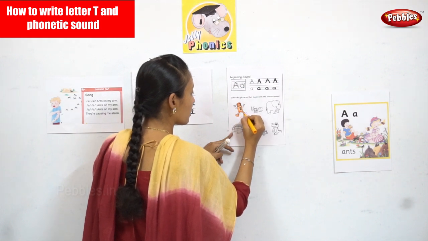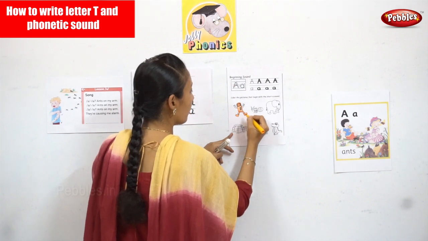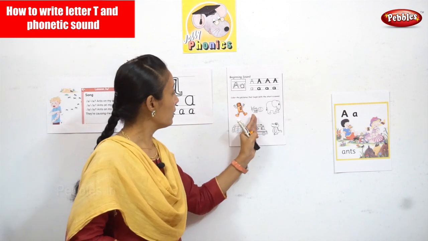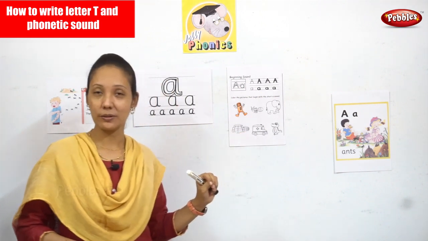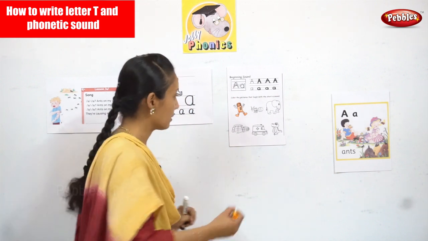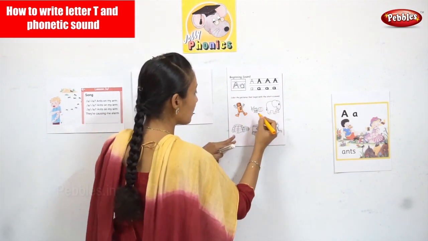We are coloring astronaut, which starts with your sound A. Now, next one is ant. Yes, the sound is A. So ant, and your sound is A.